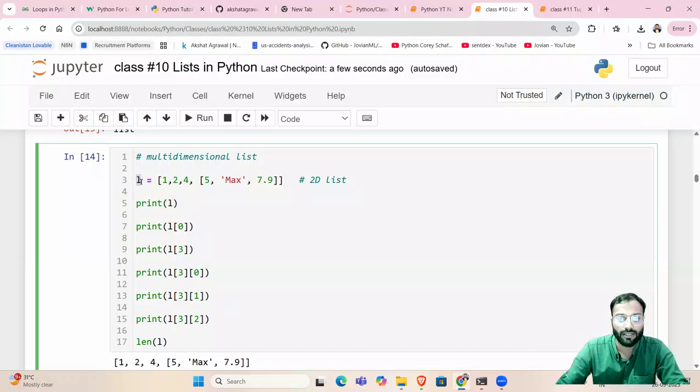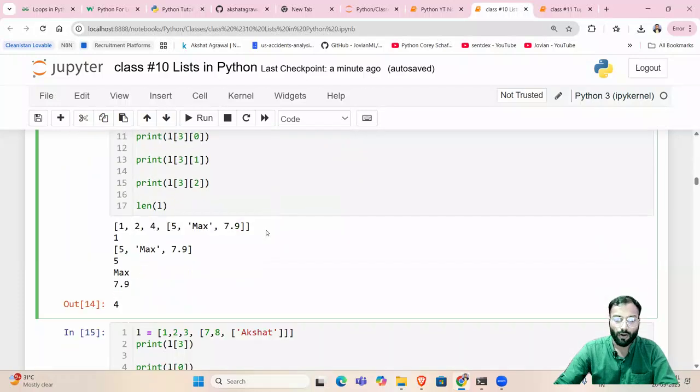For example, L is equal to nothing but this big list where 1, 2, 4 are the first three elements. Then the fourth element is nothing but a list itself. So we do not have a single value as the fourth element. The fourth element itself is a list which contains three different values inside it, right? So if I print L, what do you think? It will print the whole list.